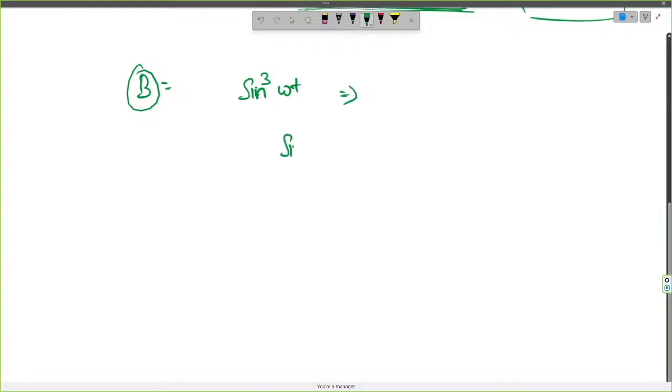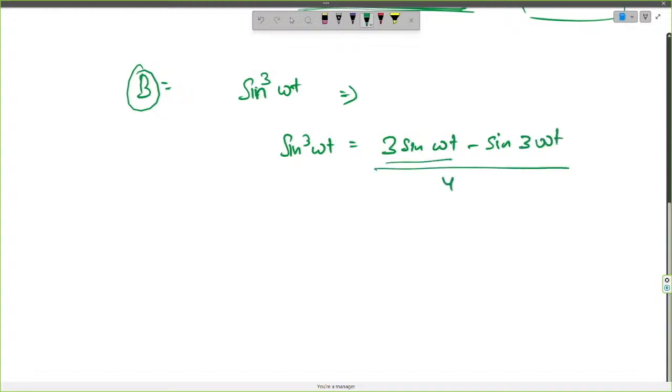So sin cube omega t can be written as (3 sin omega t minus sin 3 omega t) divided by 4. Here we again see that this is an addition of two periodic functions, but it can't be written in the form of either a cos omega t or a sin omega t. So this can't be simple harmonic motion, but indeed this is a periodic motion.